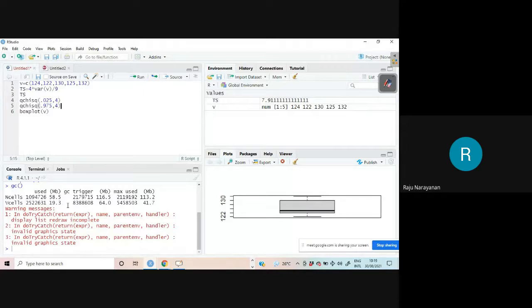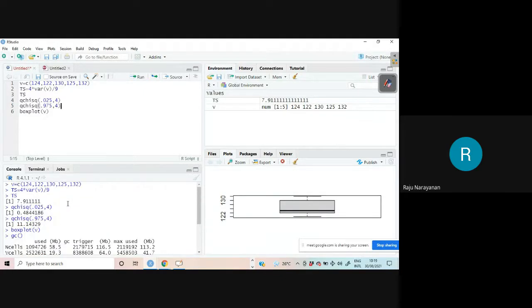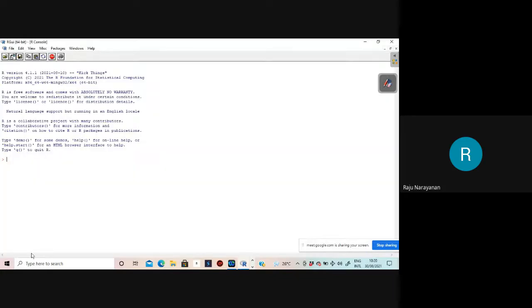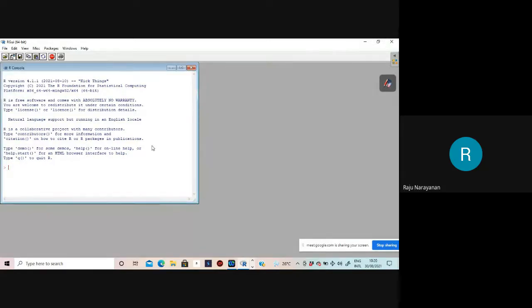Okay, this is a technique to test the equality of a single standard deviation. And you can use one function also for this. That is very good.